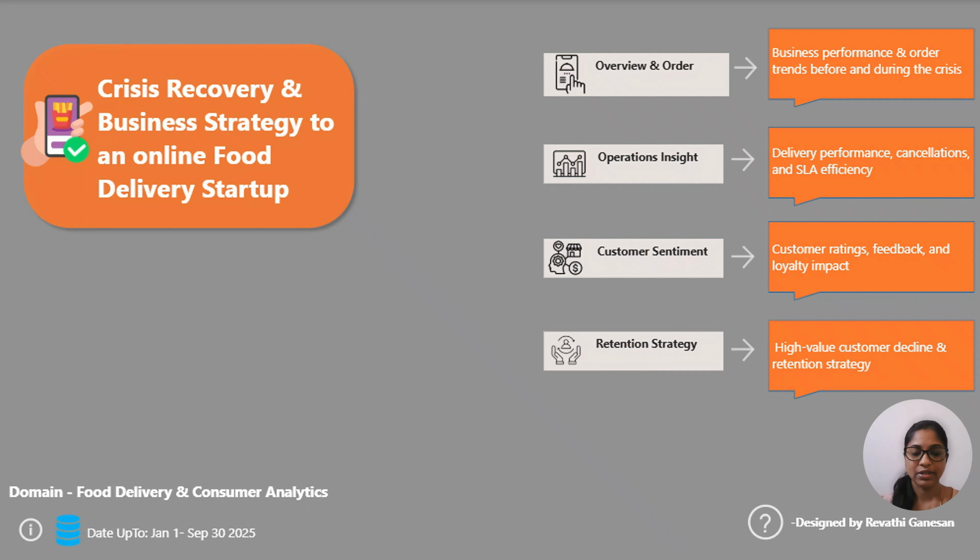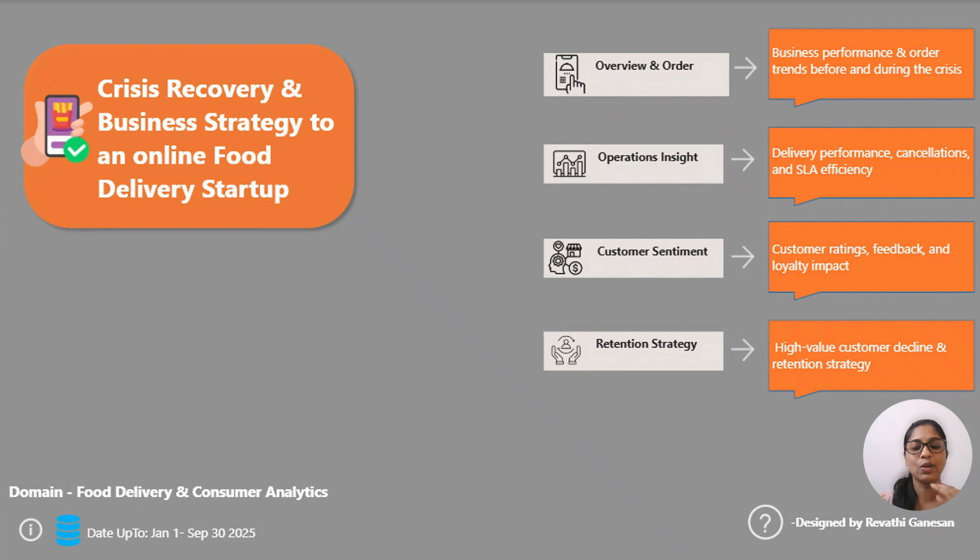Today I'm excited to present my recently completed data analytics project called Crisis Recovery Business Strategy for an Online Food Delivery Startup. The project is part of the Codebasics Resume Challenge, where I took on the role of a data analyst for a company called QuickBite Express, a Bangalore-based food delivery startup that faced a major crisis in June 2025. Throughout this project I analyzed multiple datasets to uncover insights about customer behavior, restaurant performance and delivery efficiency, and ultimately built a Power BI dashboard that helps guide the company through the recovery process.